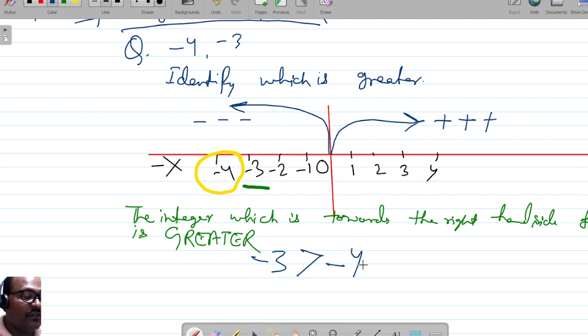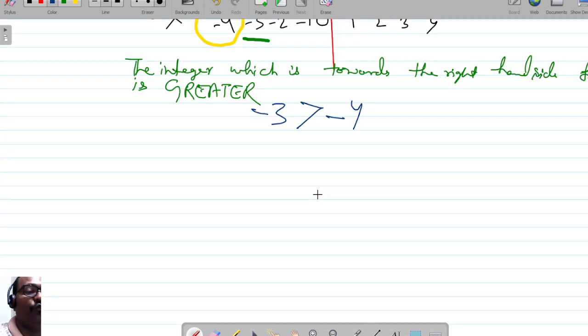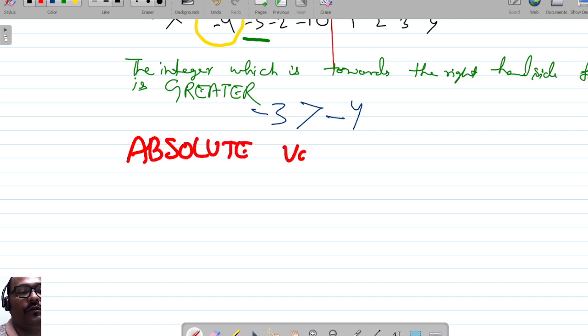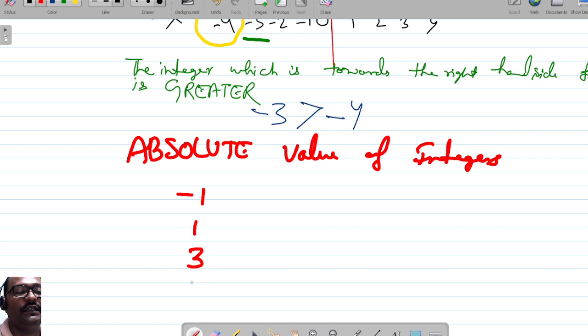So these are the basic concepts which we have discussed. And one more concept I have written as the topic: the absolute values. We'll try to capture it before closing. What are the absolute values? We'll take some 2, 3 examples: minus 1, 1, 3, 0, minus 10. Absolute value questions are put up in the question paper like this.